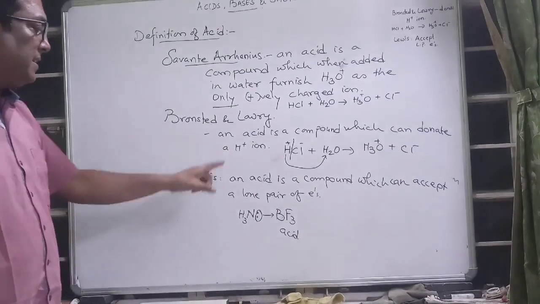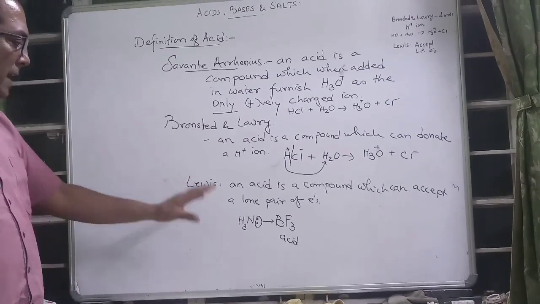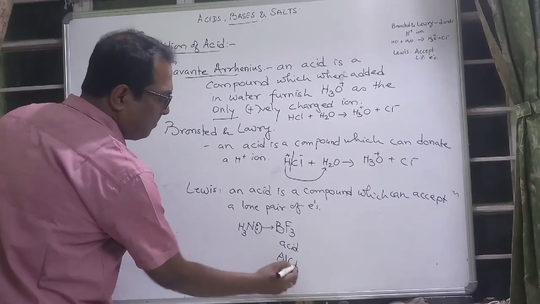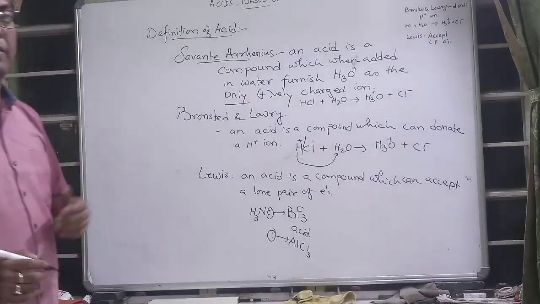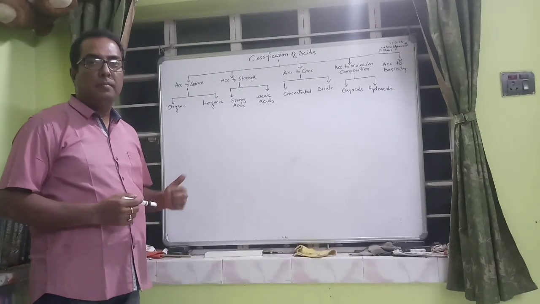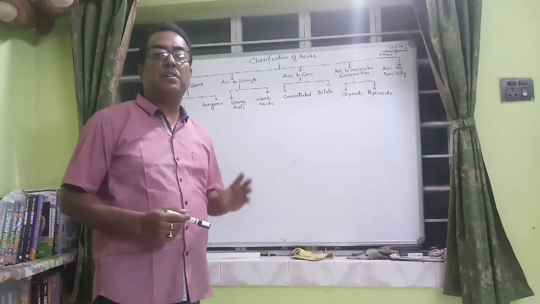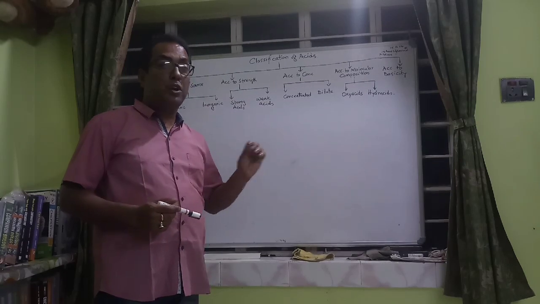So Lewis said that an acid is a compound which can accept a lone pair of electrons, and BF3, or you can also have AlCl3, they are acids because they can accept a lone pair of electrons. By this time, you have come to know that all acids contain hydrogen. There is no such acid which does not contain hydrogen.